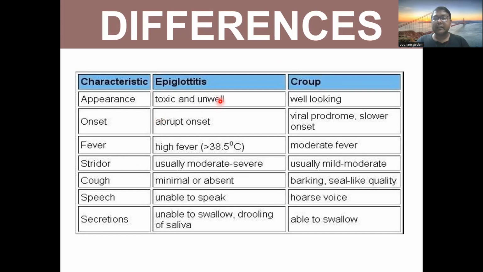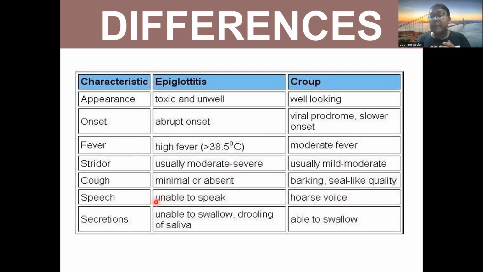Appearance: in epiglottitis the patient will appear toxic and unwell. It is an acute emergency. We have already discussed this. So croup is well looking. Onset: epiglottitis has abrupt onset. Croup has a viral prodrome, flu-like onset. Fever: in epiglottitis we have high fever, more than 38.5 degrees. In croup, moderate fever but can reach high sometimes. Stridor, usually moderate to severe in epiglottitis, and croup is usually mild to moderate. Cough, minimal or absent in epiglottitis. In croup, it is a barking or seal-like quality.